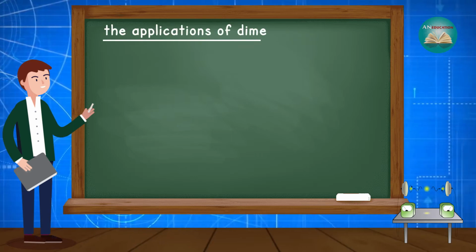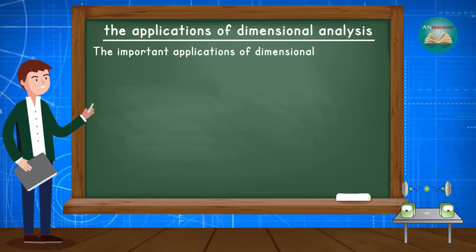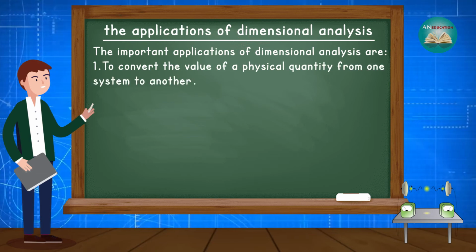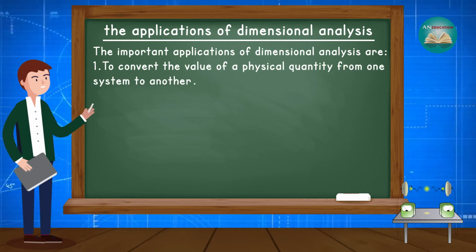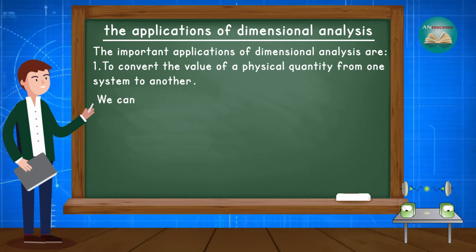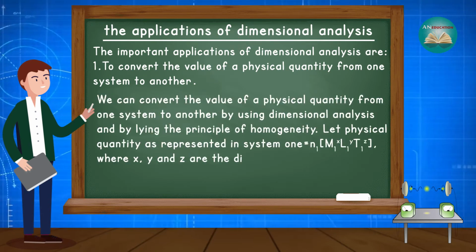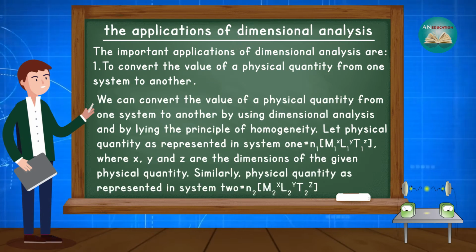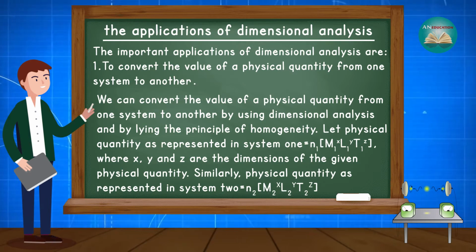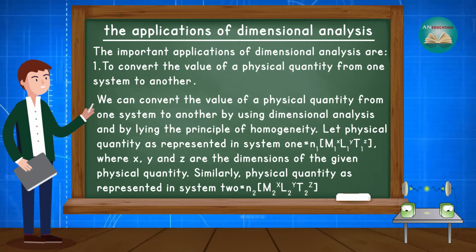After that, let's discuss the applications of dimensional analysis. The important applications of dimensional analysis are: first, to convert the value of a physical quantity from one system to another. We can convert the value of a physical quantity from one system to another by using dimensional analysis and by applying the principle of homogeneity.